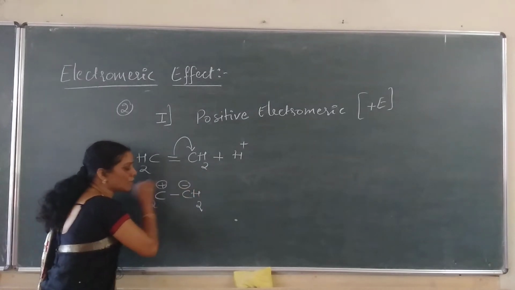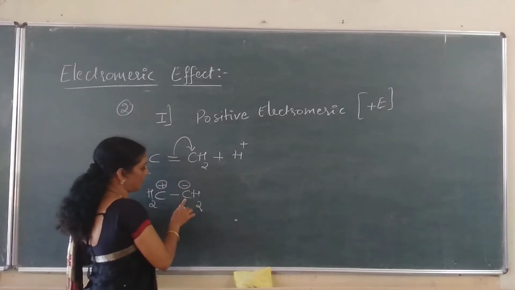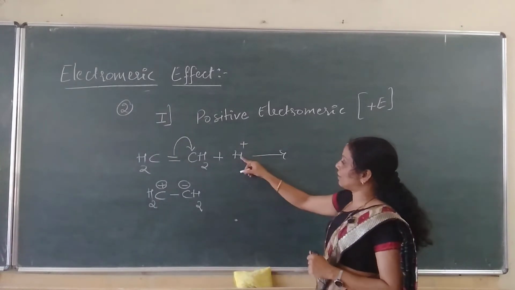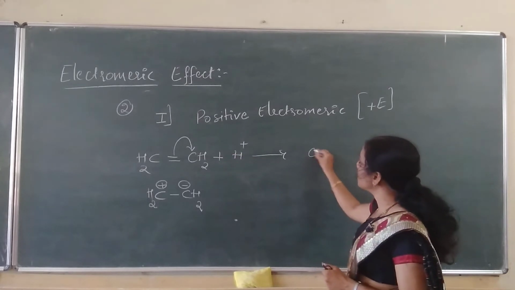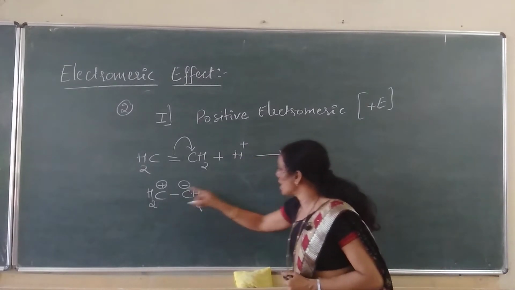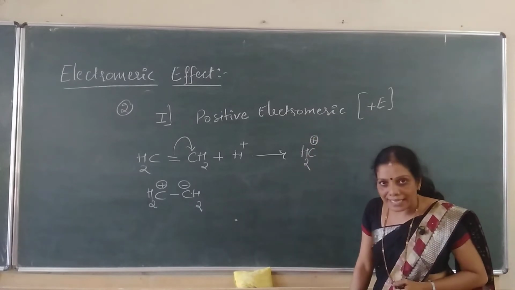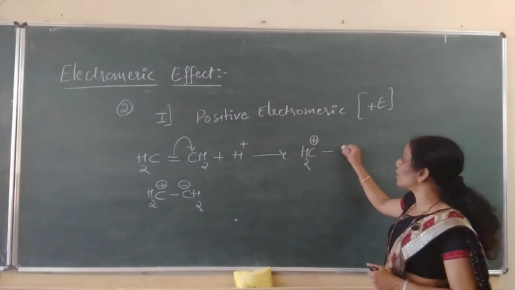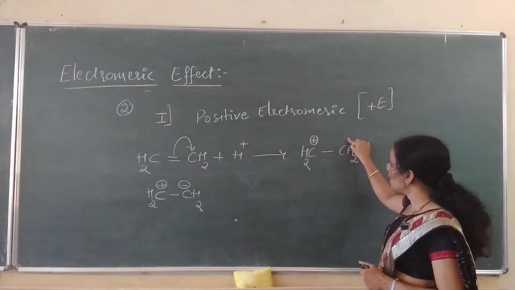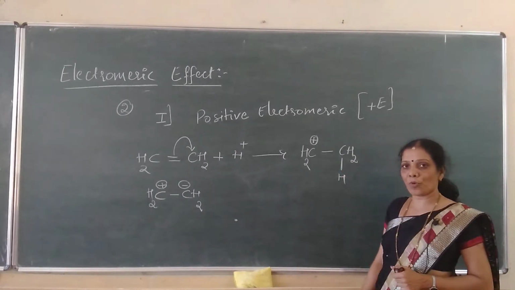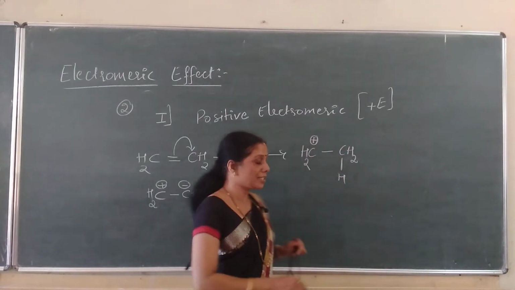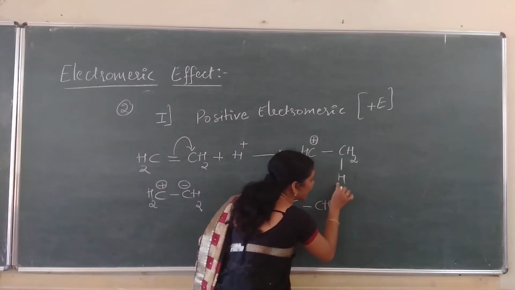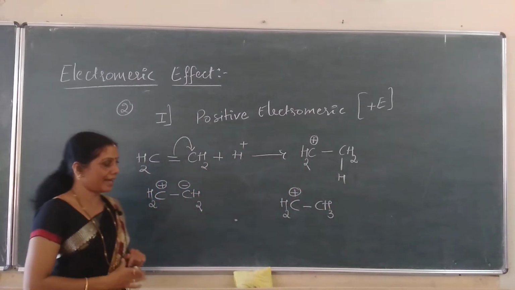CH2, this carbon becomes negative. And electrophile readily attacks this carbon. This results in the formation of a new bond with this attacking agent and the carbon atom to give CH2. This carbon is not attacked by any of the attacking agent here because I have not written the nucleophile in this, and double bond becomes single bond and CH2 minus attacked by the H plus. New bond is formed. We can write this product in this form also. CH2 plus single bond. Together we can write H and CH2 together, that is CH3.